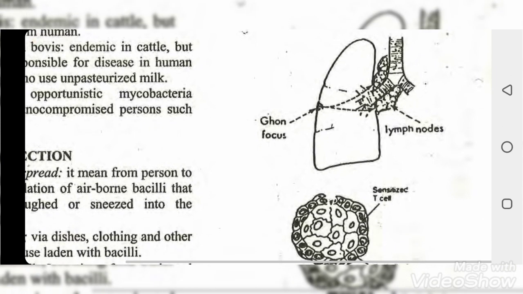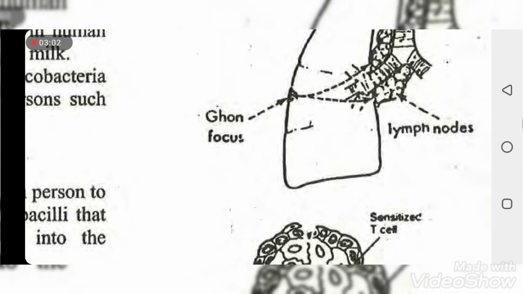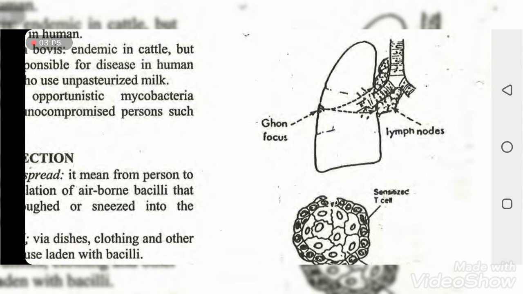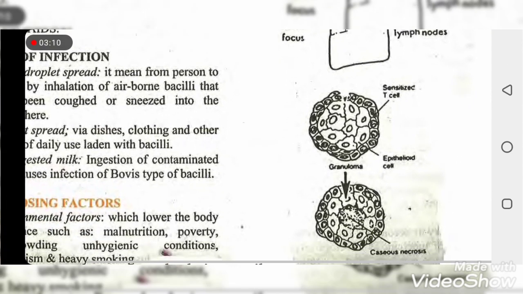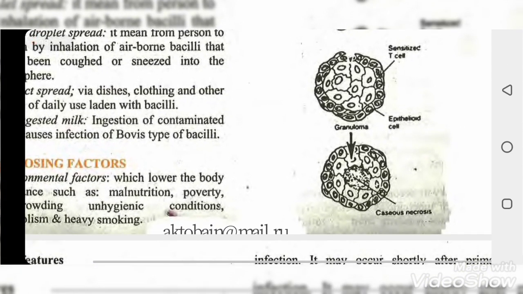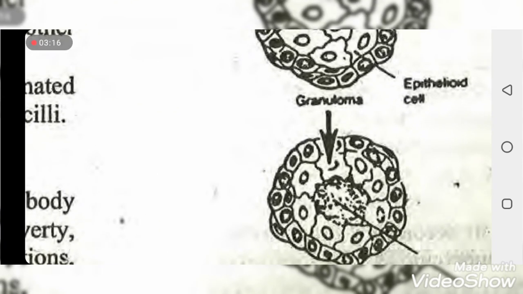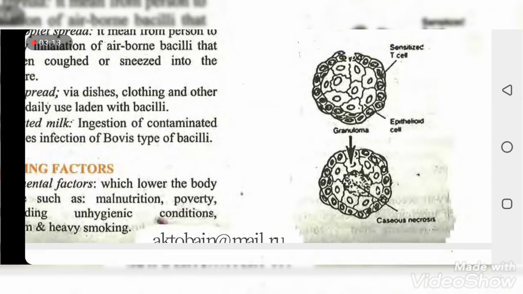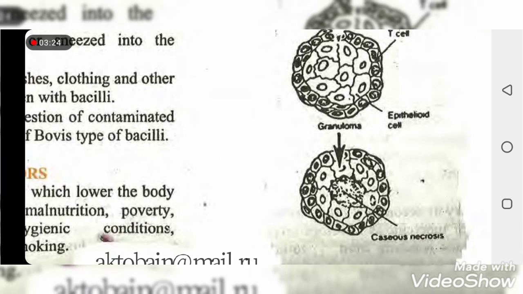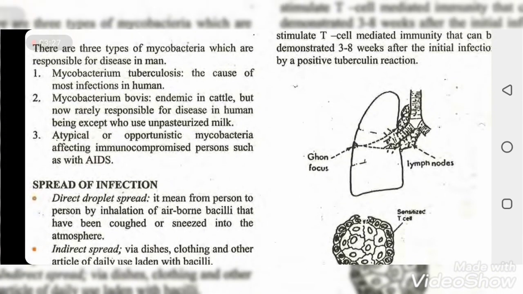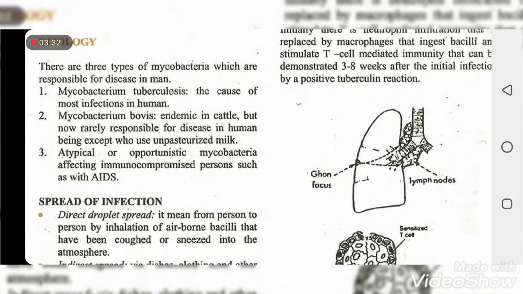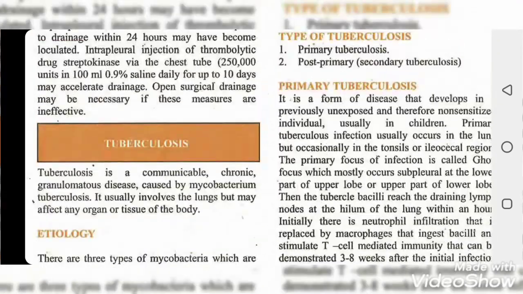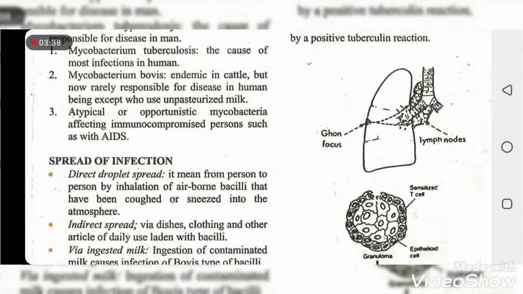So that's the area. Tubercle bacilli come here to the lymph nodes. So look at that: granuloma, necrosis, granuloma, epithelioid cells. That's all the area of the Ghon focus. So that's the primary tuberculosis mechanism.